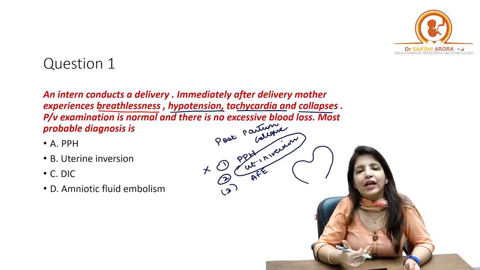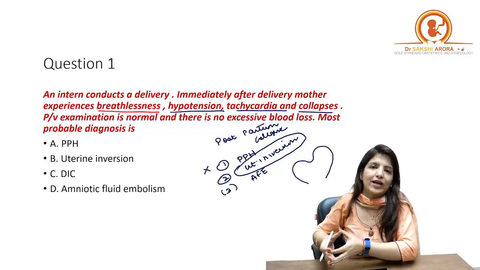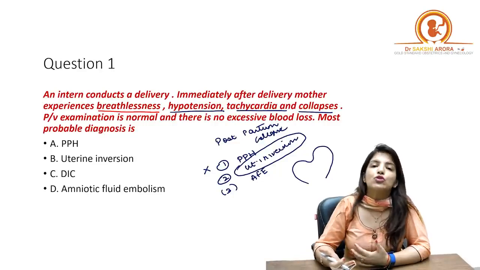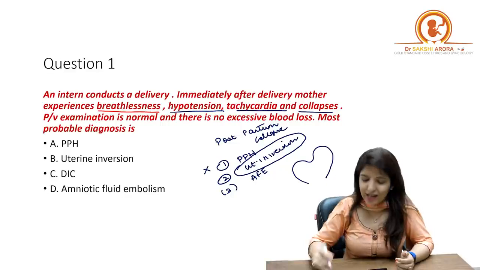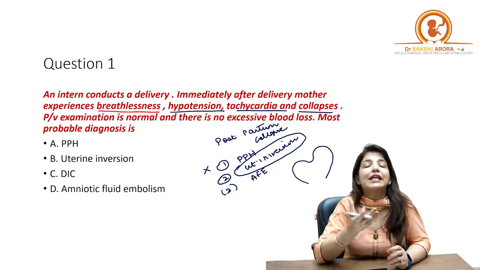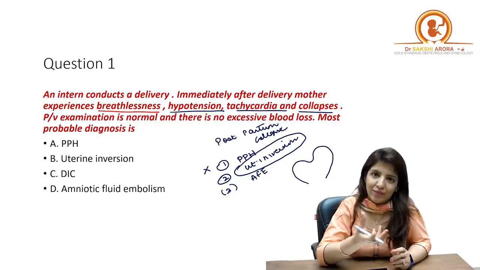Now if uterine inversion is to the extent that the entire uterus lies outside the vagina, it's very easy to identify it. But sometimes uterine inversion is not to that extent. The extent is that there is dipping of the fundus, and when this fundus dips, it can be felt as a rounded mass filling the vagina, right?